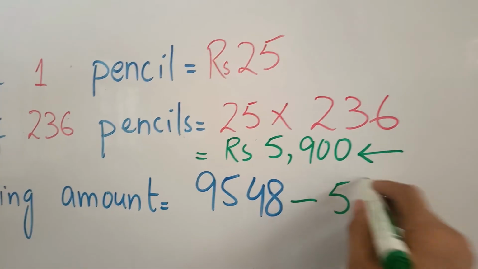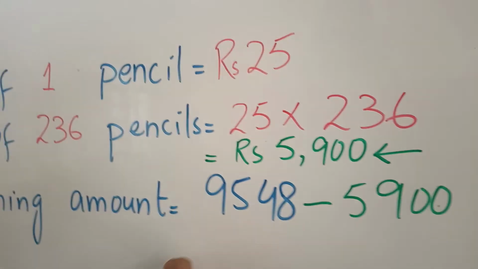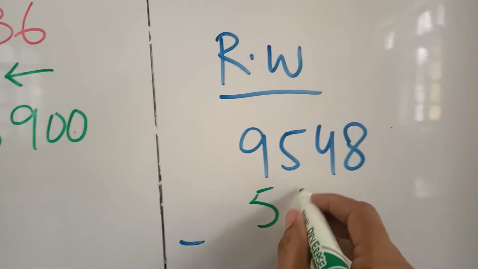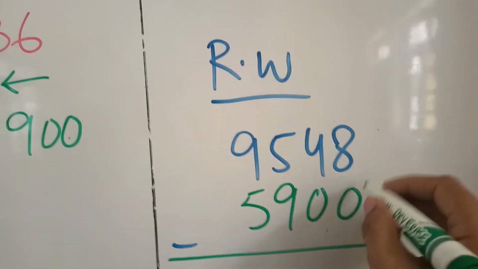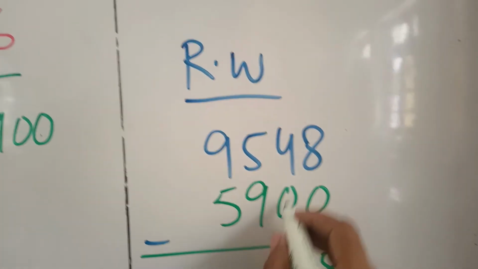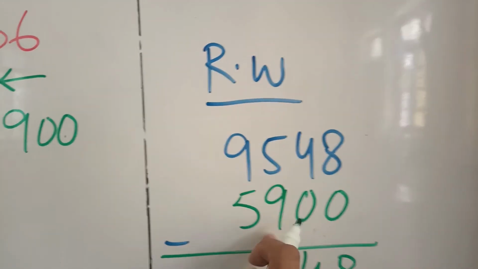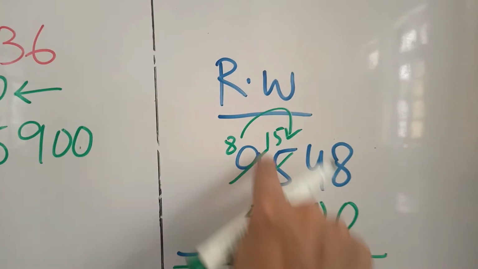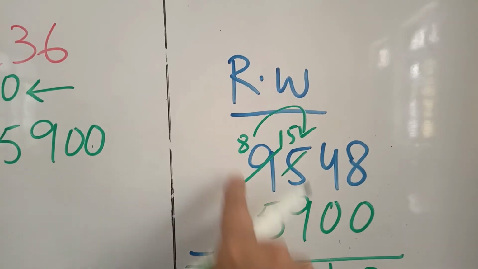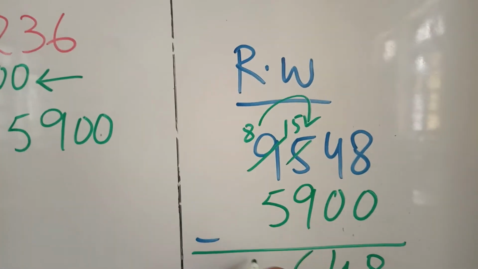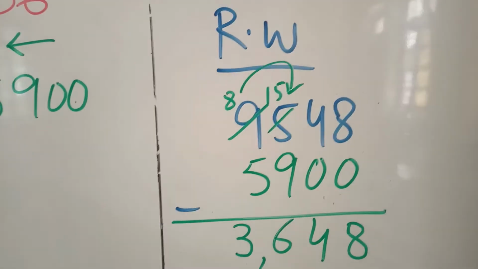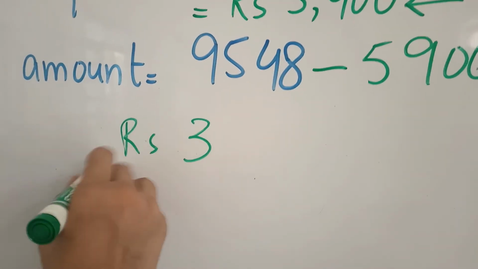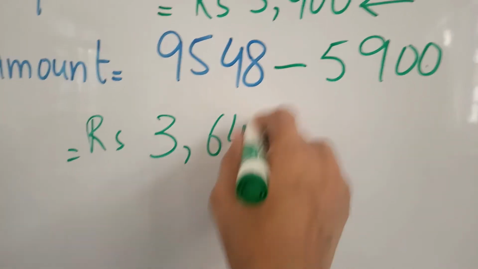Now see, by subtracting this amount from the total payment, 0 out of 8 will make 8, 0 out of 4 will make 4, 4 is less than 9, we will borrow 1 to make it 15 and to make it 8. 9 out of 15 will make 6, 5 out of 8 is 3, amount is rupees 3,648. Okay,